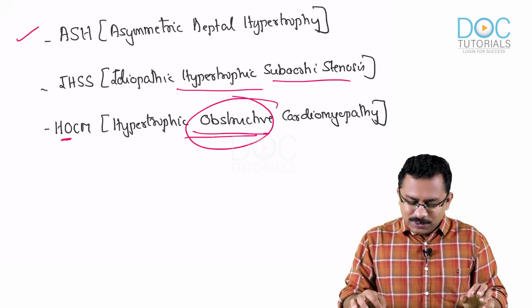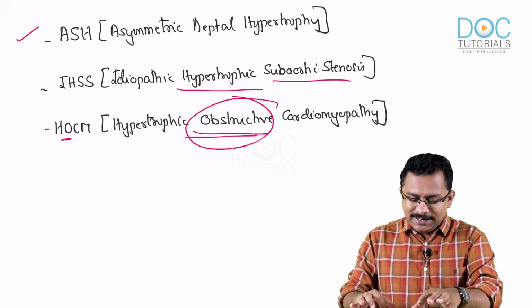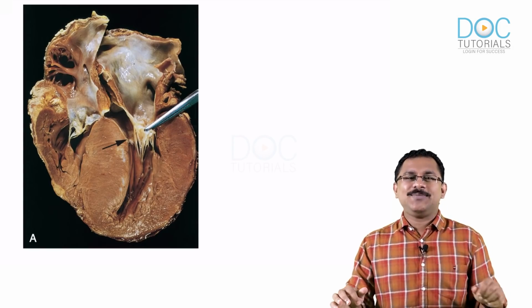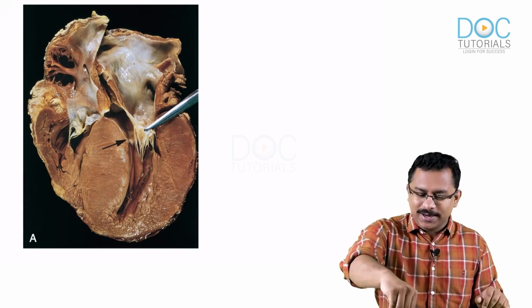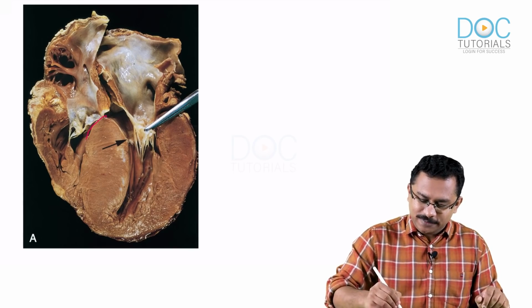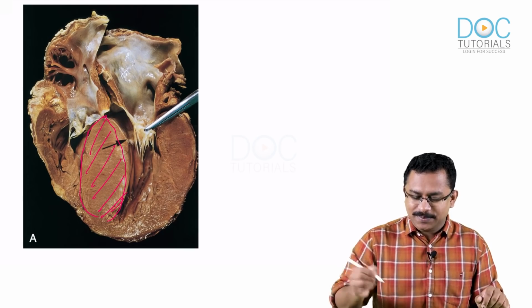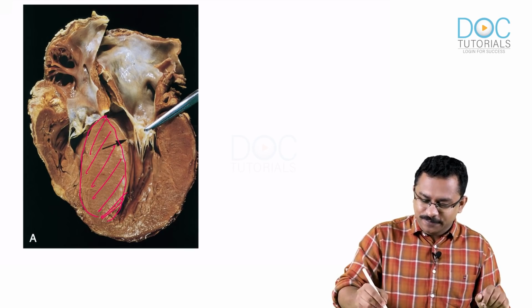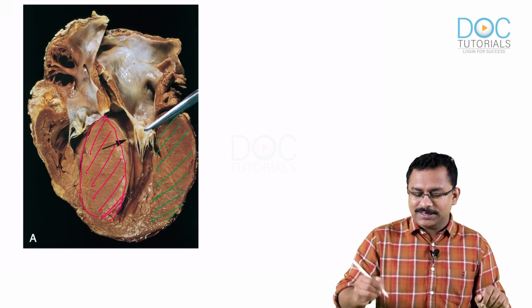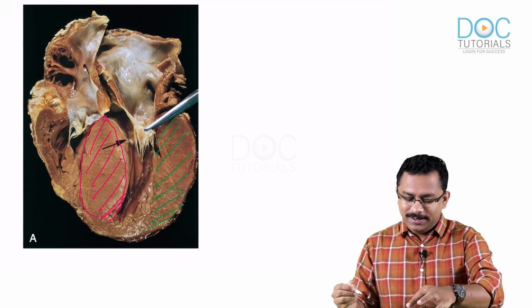Okay. So after having understood the terminologies, let's have a look at a gross image. I'm sure you are able to appreciate there is so much hypertrophy involving the septal region. Also, there is some free wall hypertrophy that you are seeing. Very, very important.